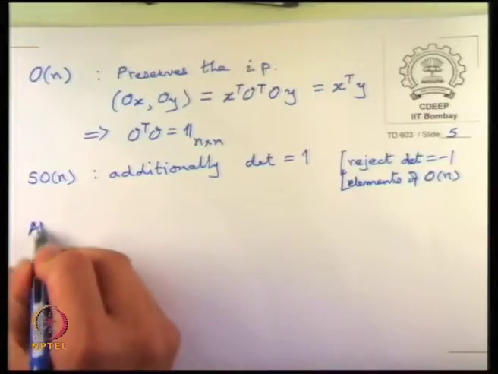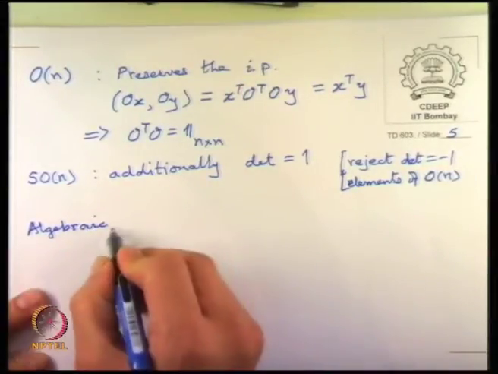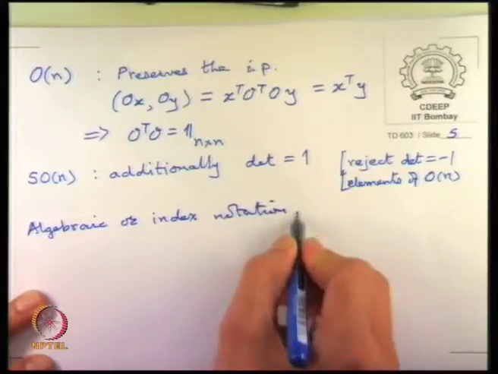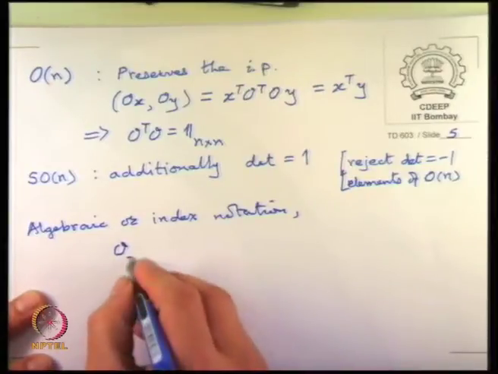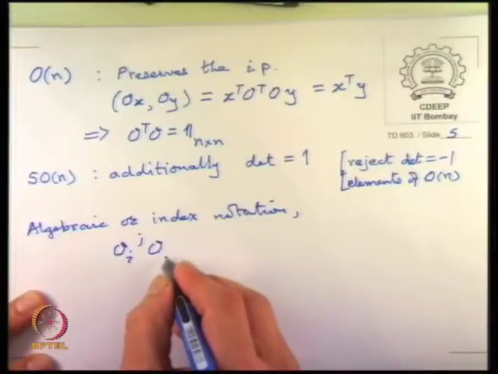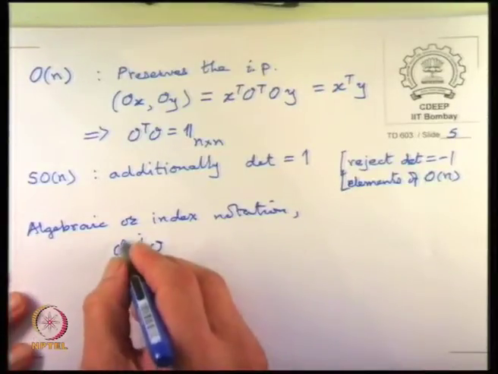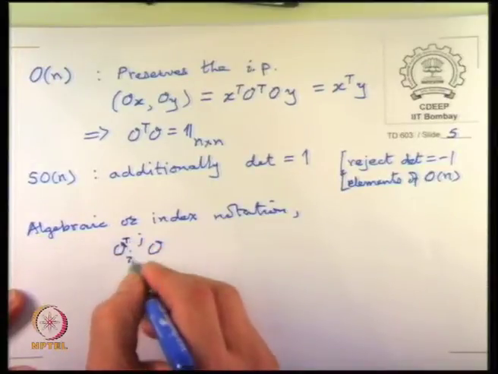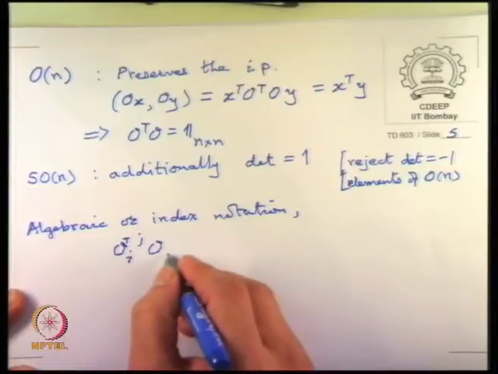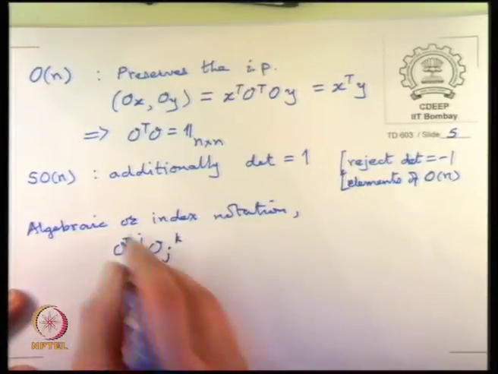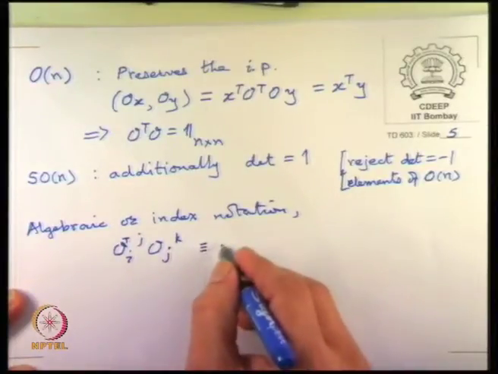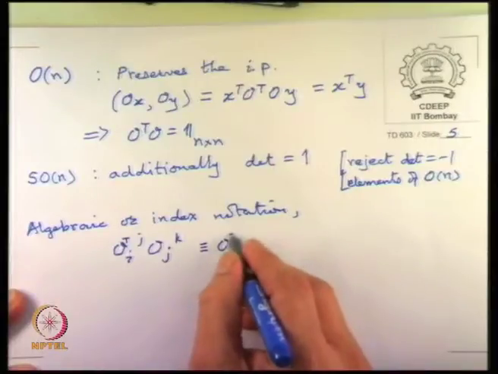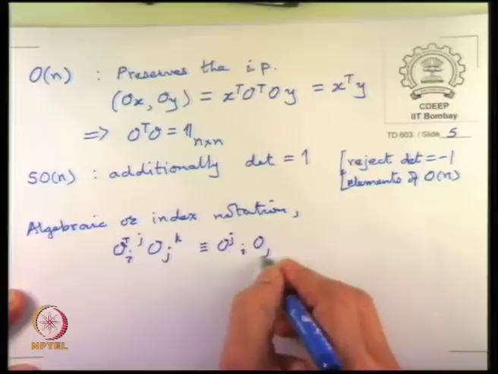So, the algebraic or index notation, we write O transpose Ij and then I have to multiply OJK, that is matrix multiplication, but that actually is same as O, and then we will put J here and I here, OJK.